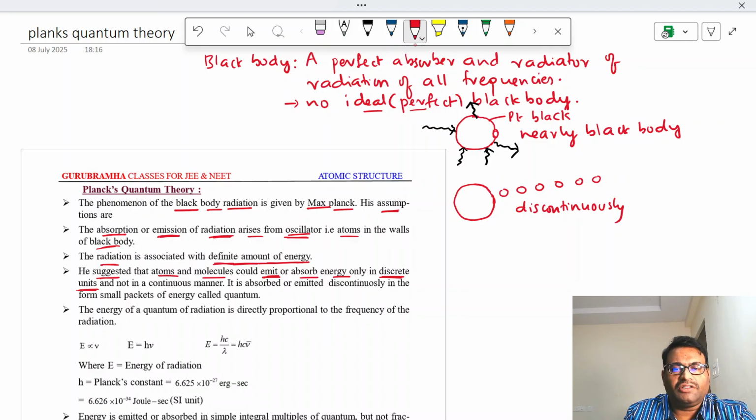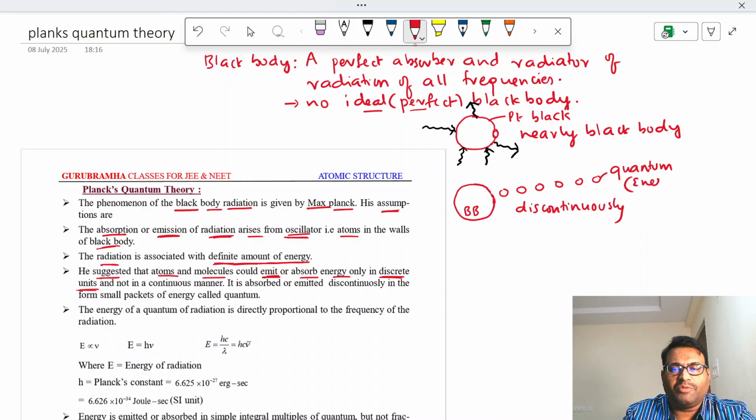So this body which is radiating energy, let us take it as a black body. This black body is radiating energy in the form of small discrete units. Each unit contains some energy, and that energy is called quantum energy.